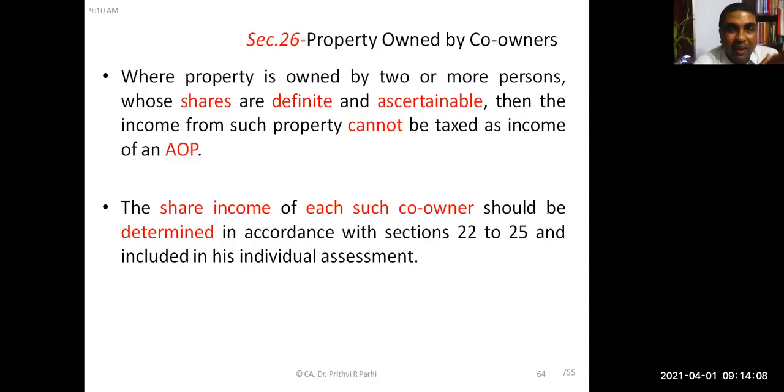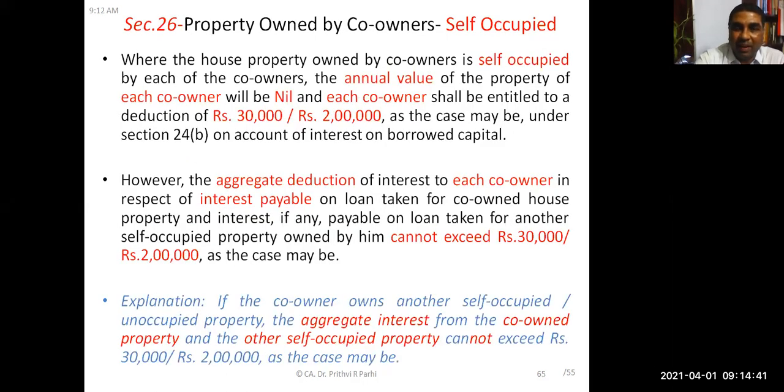And the share of income of each such co-owner shall be determined in accordance with sections 22 to 25. So the share of income needs to be distributed among them with certain provisions. We'll be discussing how to distribute. That means what we learned just now, that if the shares are definite and ascertainable, they have to be taxed in the hands of each co-owner as if they are separate owners. And that income needs to be distributed.